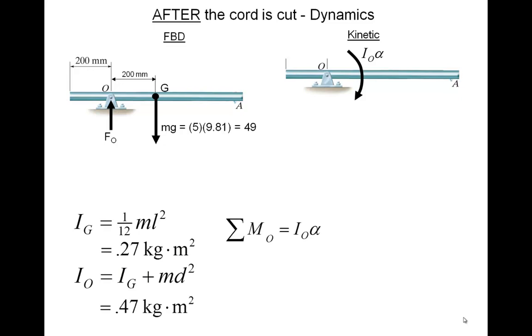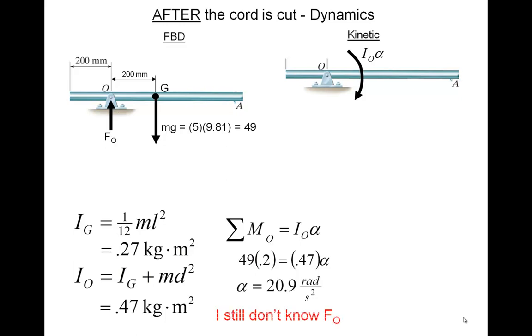And now we can sum moments about O from the force side, and that will be equal to the IO alpha on the kinetic side. And we could directly find alpha of the rod. But that's really not what we were looking for. We were looking for FO, the reaction force at O. So this setup with that kinetic diagram that only shows IO alpha wasn't very helpful.